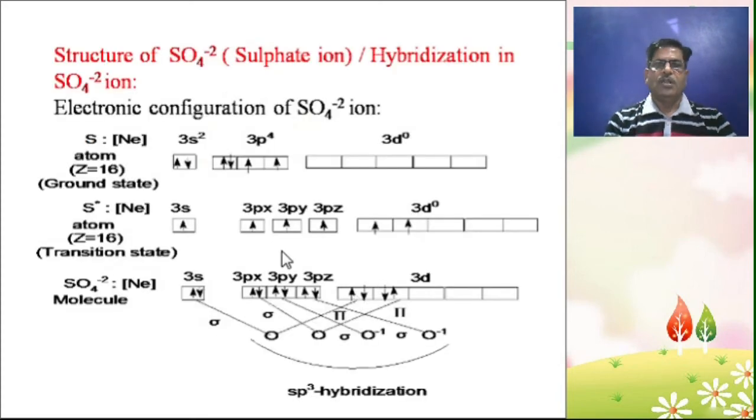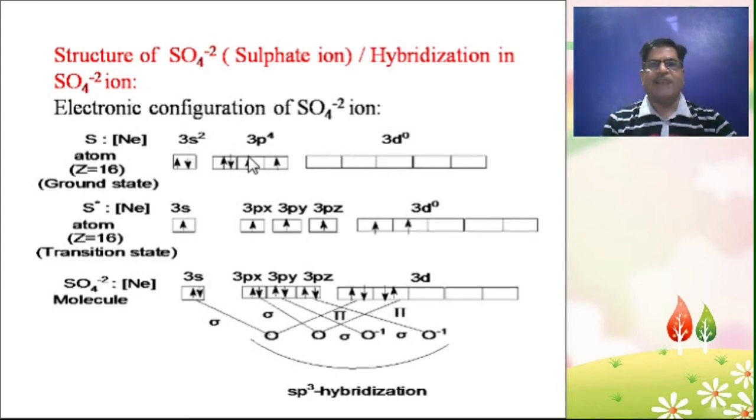Now, another last example in hybridization is the sulfate ion, SO4 2-, or hybridization in sulfate ion. The atomic number of sulfur is 16. Here the electronic configuration of sulfur in the valence shell is neon 3s2 3p4 3d0.